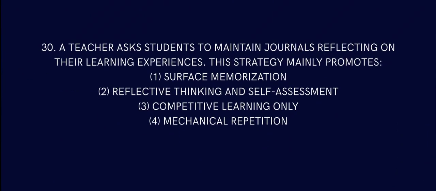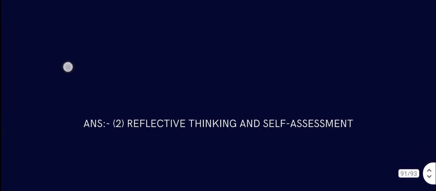And the last question, question number 30. A teacher asks students to maintain journals reflecting on their learning experience. This strategy mainly promotes what? Surface memorization, reflective thinking and self-assessment, competitive learning, or mechanical repetition. The answer is reflective thinking and self-assessment, because that's where you talk about your whole day, keep a journal, you talk to a journal, that sort of thing.